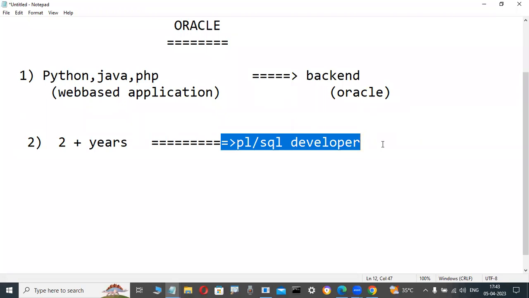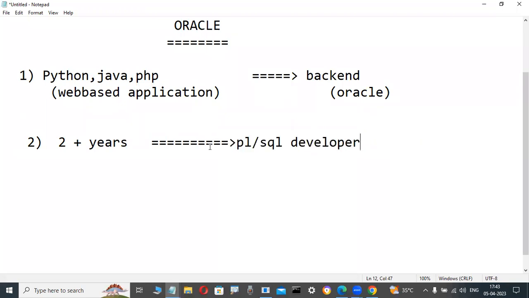So many of our students are well settled as PLSQL developers, because basically I'm a PLSQL developer. I'm focusing more on this, job oriented. Being subject based, they easily face interviews, very easy. That's why these persons learn basic SQL language plus PLSQL language, and then they automatically apply for PLSQL developer jobs.